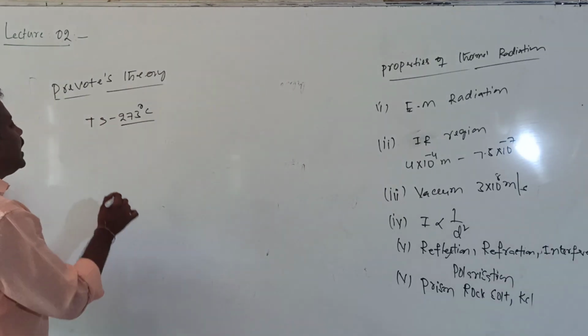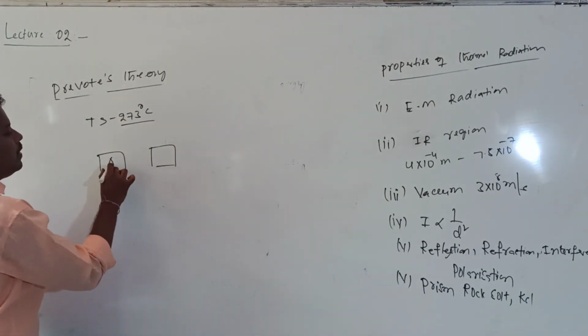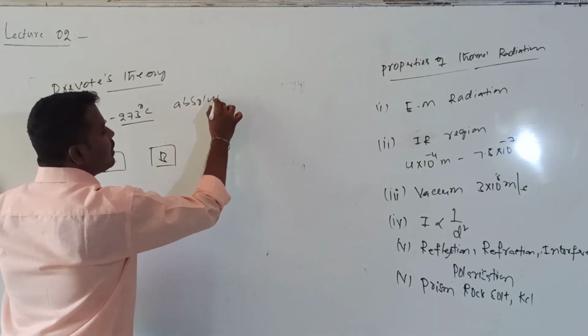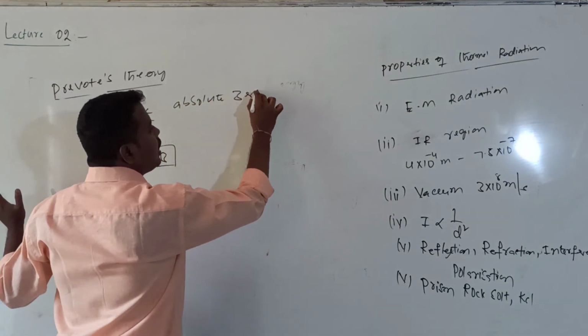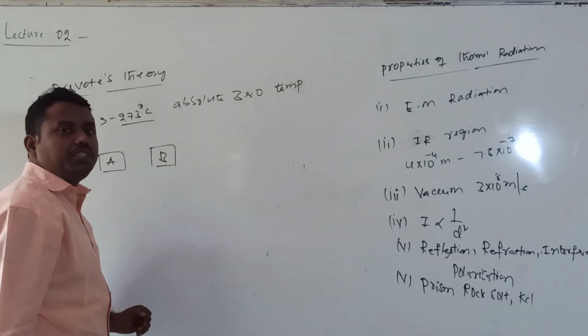But according to this theory, every body whose temperature is above absolute zero will emit heat in the form of thermal radiation.